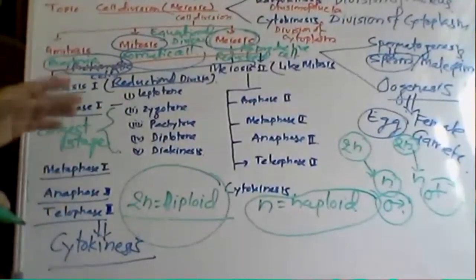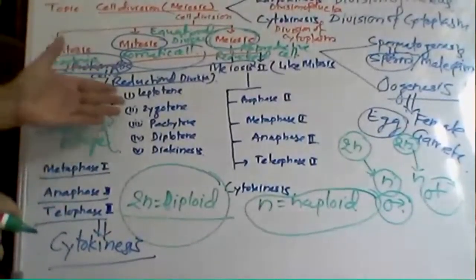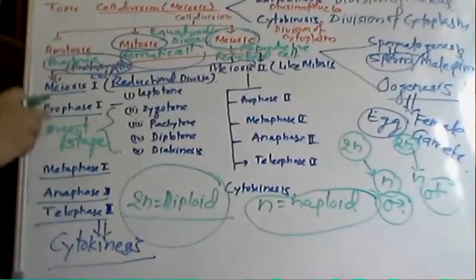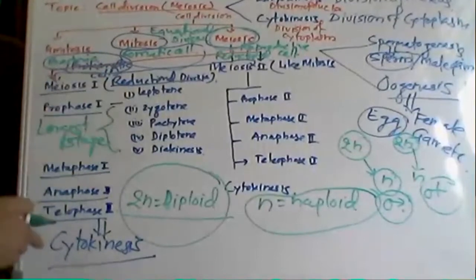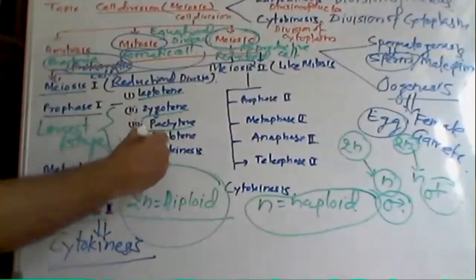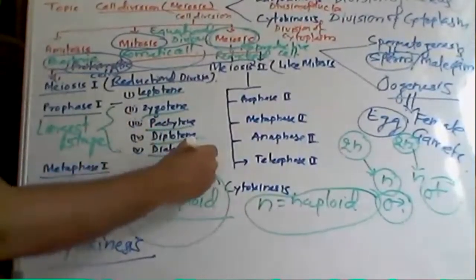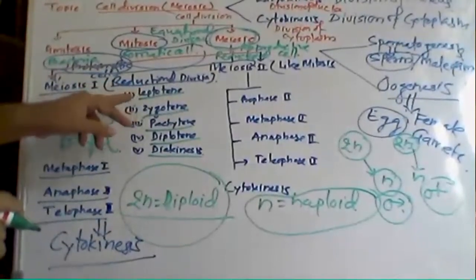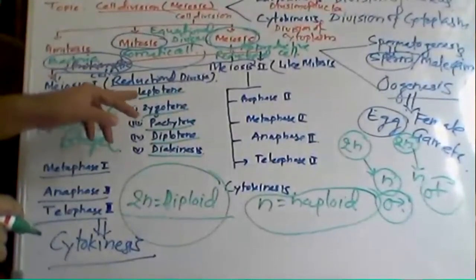Why? Because you get five different substages of prophase 1: leptotene, zygotene, pachytene, diplotene, and diakinesis.